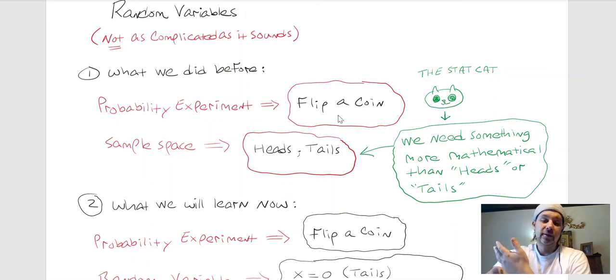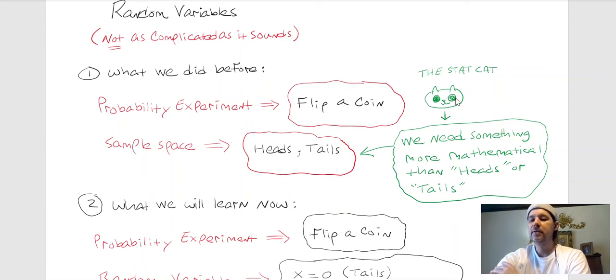So when you flip a coin, we could say the sample space is heads, tails, and I guess if we were really going to get creative or realistic, we could say the sample space was heads, tails, and then the coin falls off the table and gets lost or something like that. Okay, but to keep it simple, we're just going to say heads and tails.